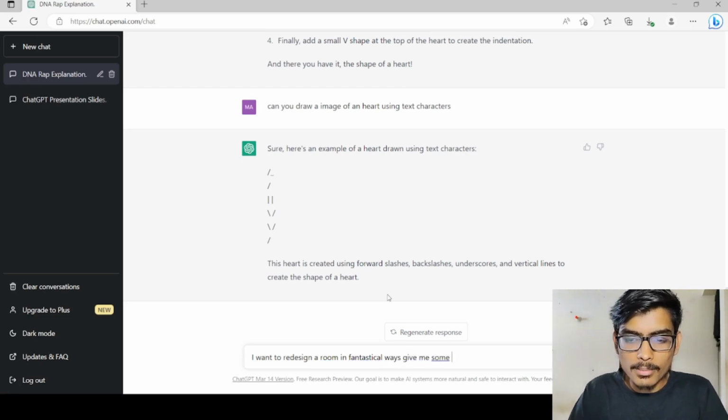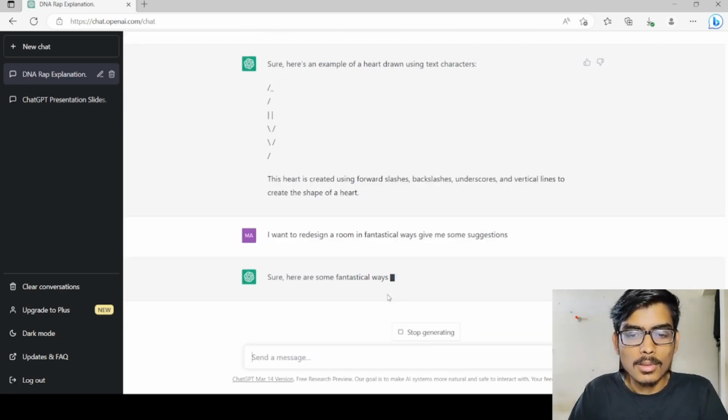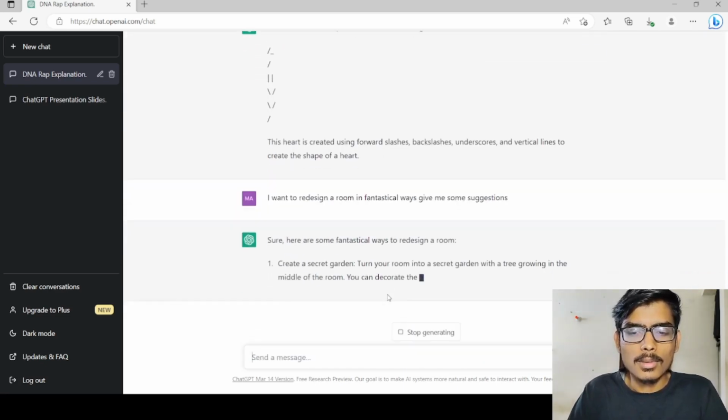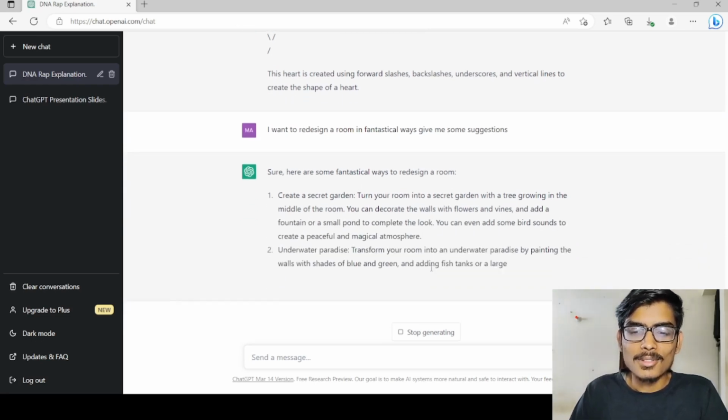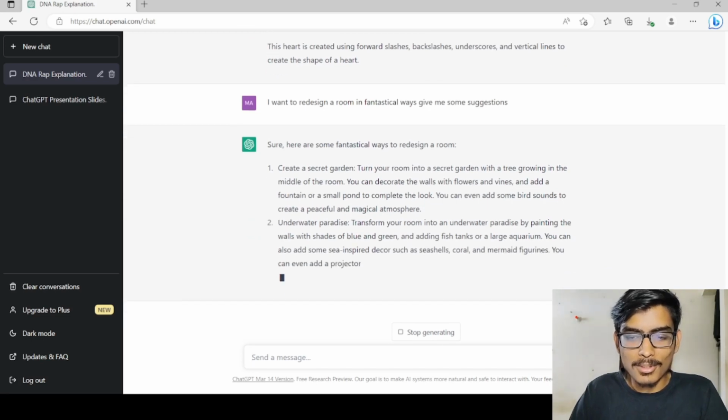Give me some suggestions. Create a secret garden in your room. Oh my God, it is really giving me suggestions. So yeah, it is capable of that even.